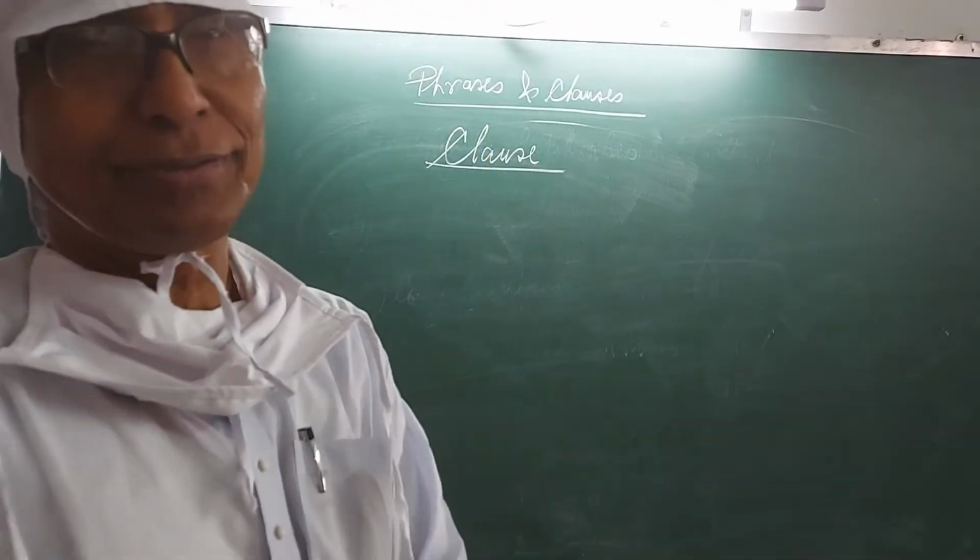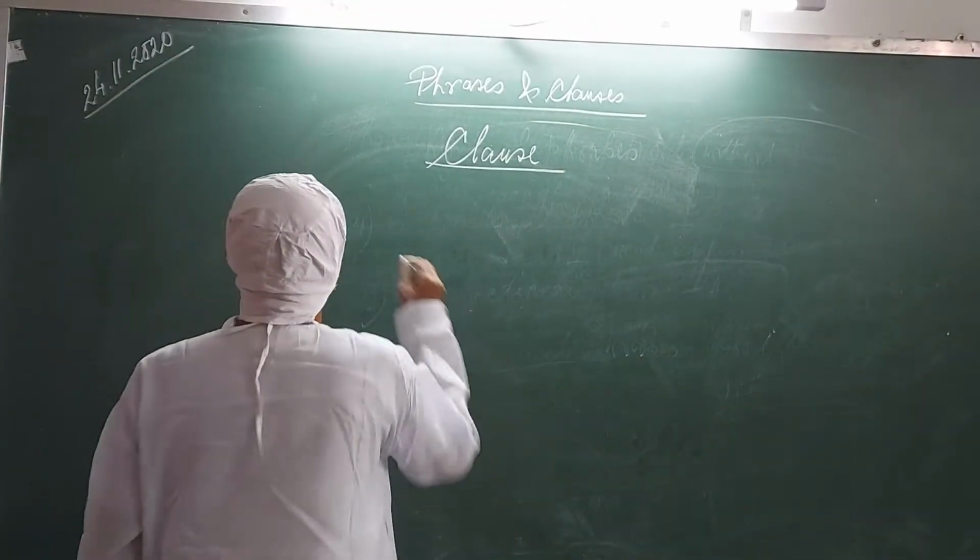What is a clause? Let me give the definition first.